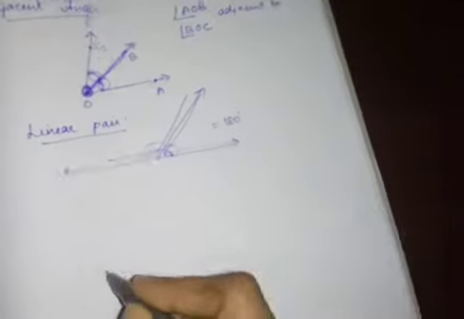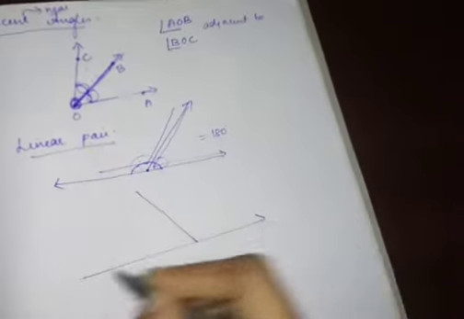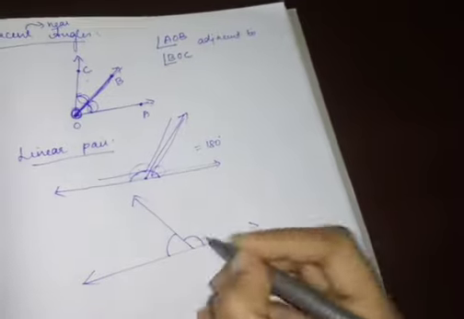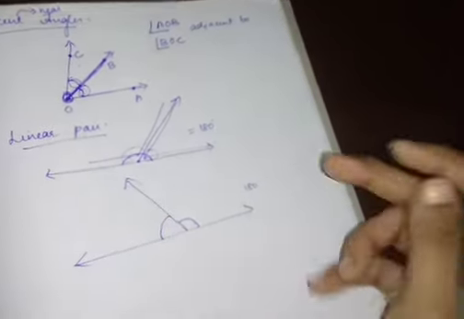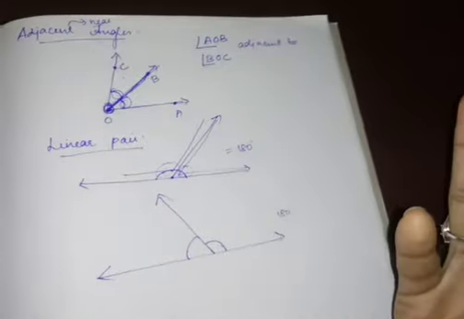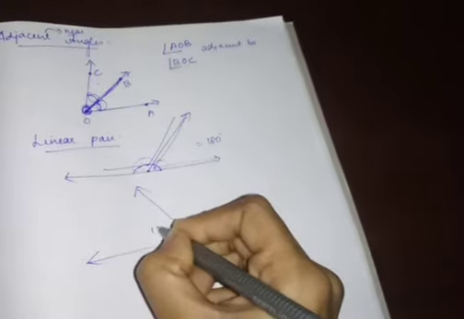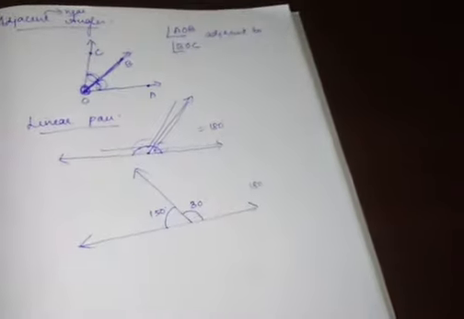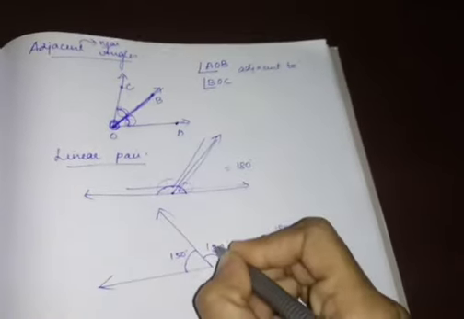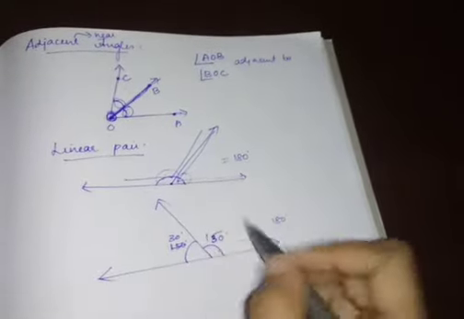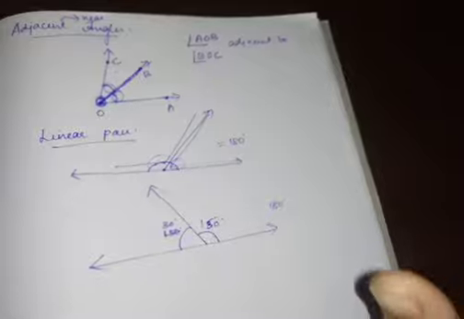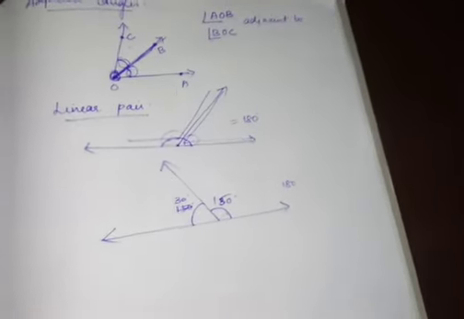But in supplementary angles, they will give you two different angles. In a linear pair, on the straight line, one arm will be there. Like this also it can be. This is one angle, this is one angle. If I add these two, I should get 180. If I am not getting 180, then it is not a linear pair. Sometimes this will be 150 degrees and this will be 30 degrees. 150 plus 30 is 180 degrees. So this forms a linear pair. That is the concept.